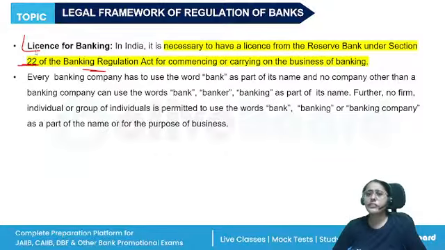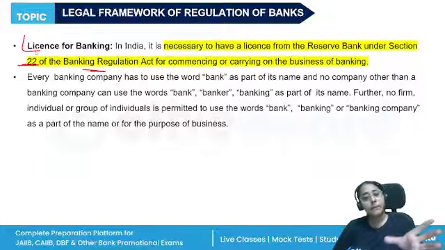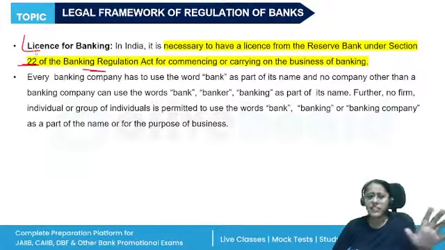RBI will conduct scrutiny. The RBI will make sure that the bank fulfills all the necessary terms and conditions regarding the paid up capital, all the reserves, their intention to act in public interest, and that the directors and any person involved are not of suspicious moral turpitude. All right, and then they will give the license.